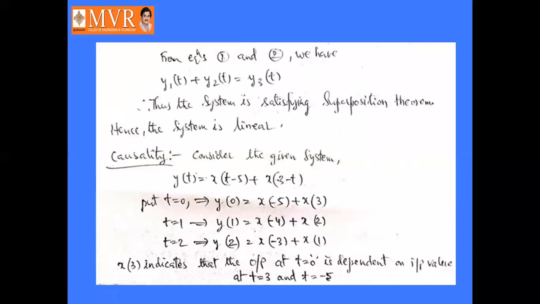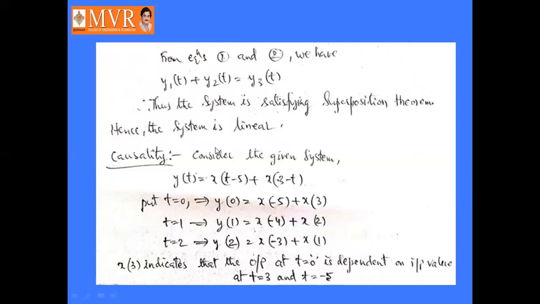Let this be equation 1. When an input x1 of t plus x2 of t is applied, the output y3 of t is x1 of t minus 5 plus x2 of t minus 5 plus x1 of 3 minus t plus x2 of 3 minus t. It is x1 of t minus 5 plus x1 of 3 minus t plus x2 of t minus 5 plus x2 of 3 minus t. That is equation 2. From equations 1 and 2, y1 of t plus y2 of t is equal to y3 of t. Thus, the system satisfies the superposition theorem as well as the scaling property. Hence, the system is a linear system.